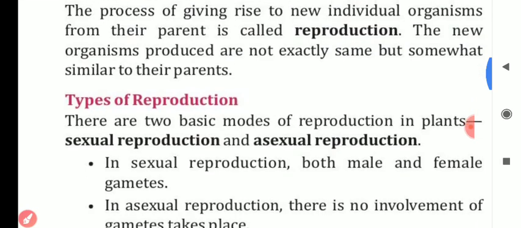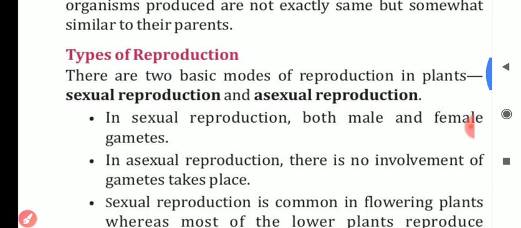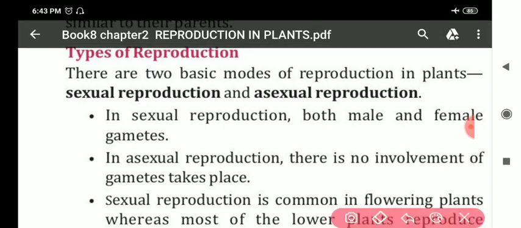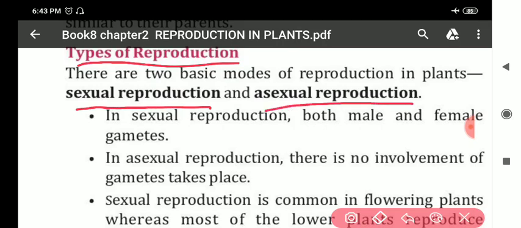Next, my dear students, we'll discuss types of reproduction. As we are discussing in plants, there are two types of reproduction. The first one is sexual reproduction and the other one is asexual reproduction. Now let us discuss them.